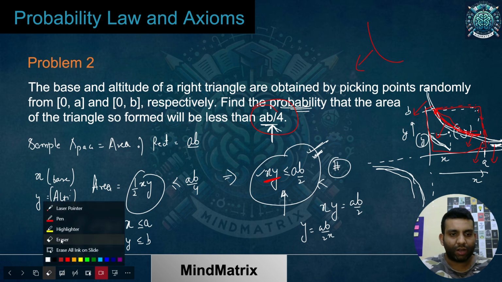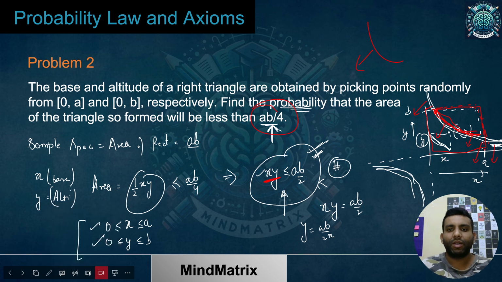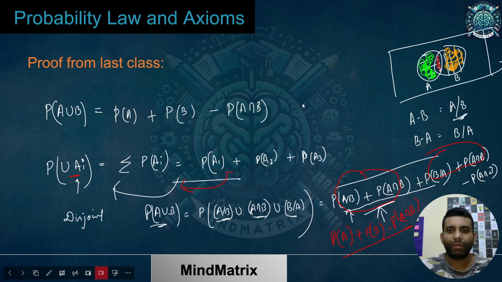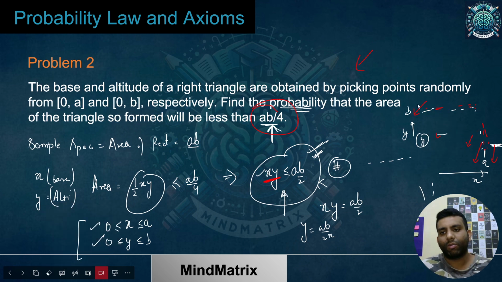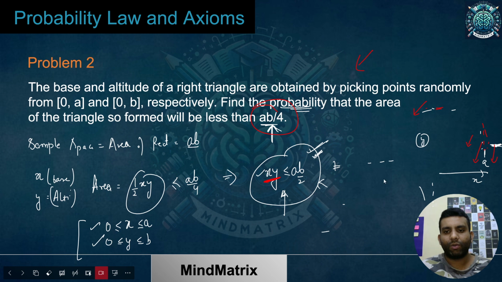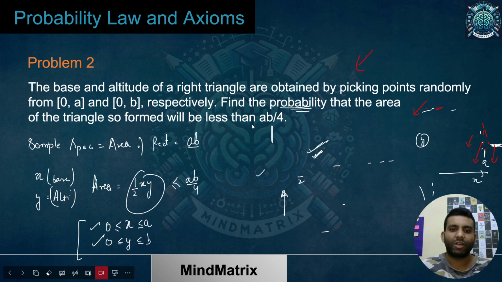I'll just show you that now. If I just completely clean this mess over here, I'll talk about what I'll be getting. I'll write it also properly. I'll just erase these things.